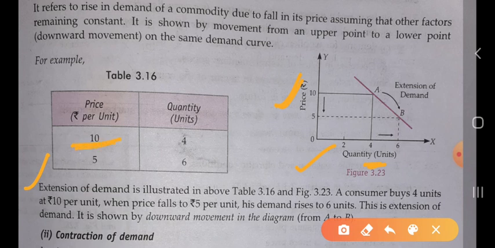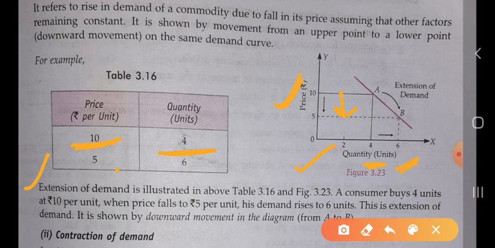When the price falls from 10 to 5, his demand rises to 6 units. So his demand rises from 4 to 6. When the price is declining, the quantity demanded increases, so it becomes 6.